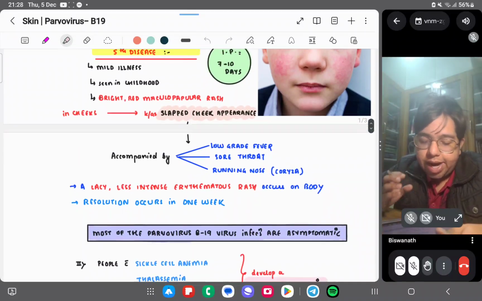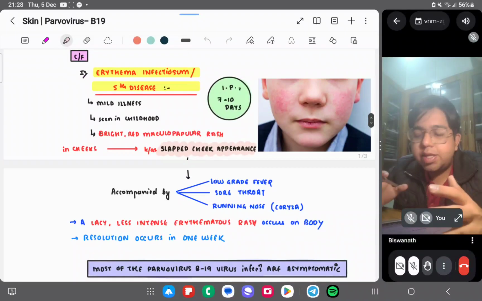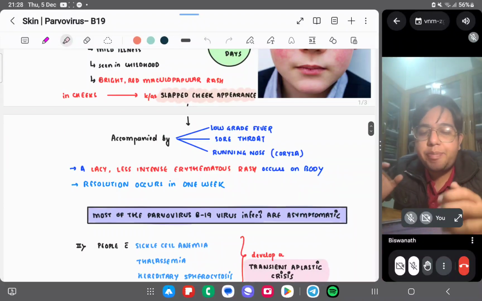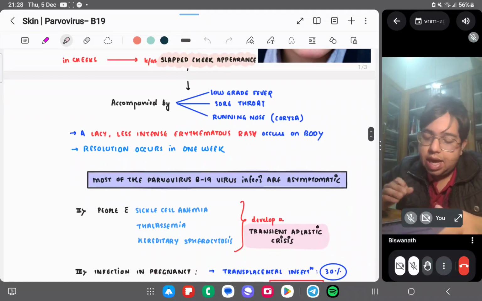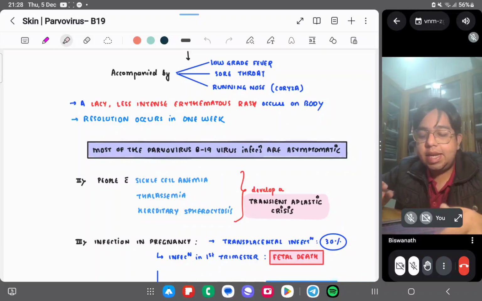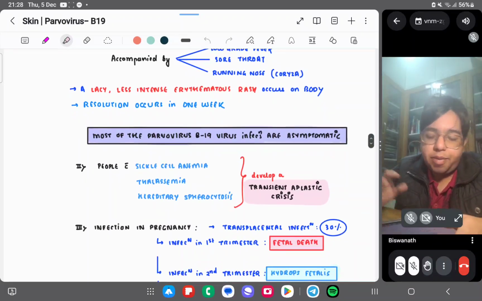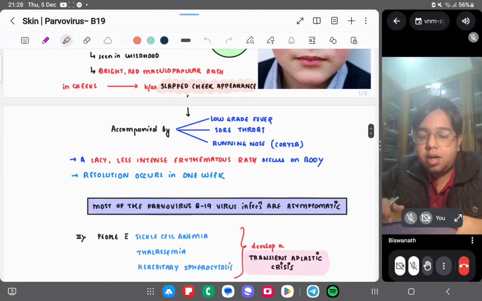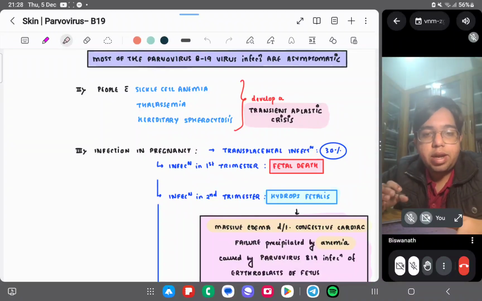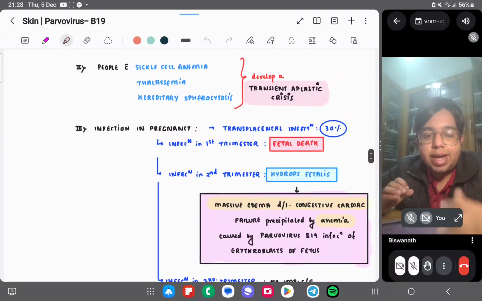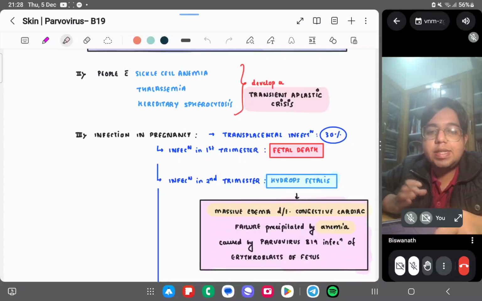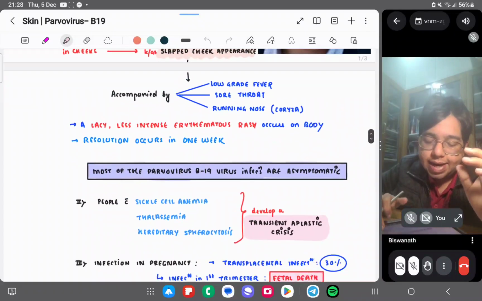Mild illness seen in childhood. Bright red maculopapular rash on the cheeks. You can see the picture, just register it as a pictorial memory. It is known as a slapped cheek appearance, accompanied by low grade fever, sore throat, and running nose. A lacy, less intense erythematous rash occurs on the body. Resolution occurs in 1 week. Most parvovirus infections are asymptomatic, right? People with sickle cell anemia, thalassemia, and hereditary spherocytosis develop a transient aplastic crisis. So this virus causes an aplastic crisis. Why? Because it attaches to the erythrocytes, right?